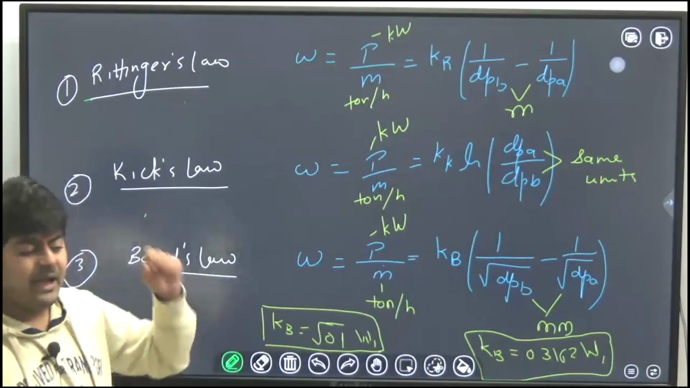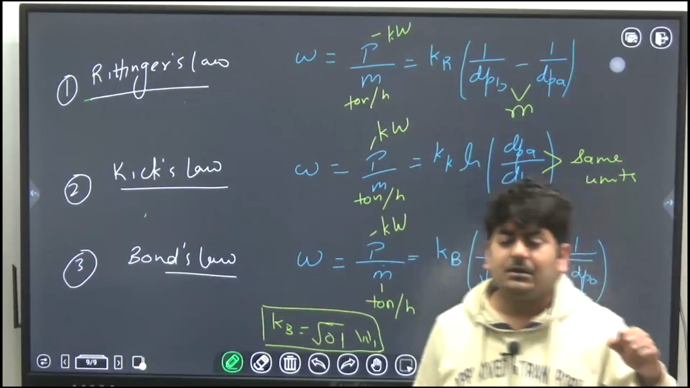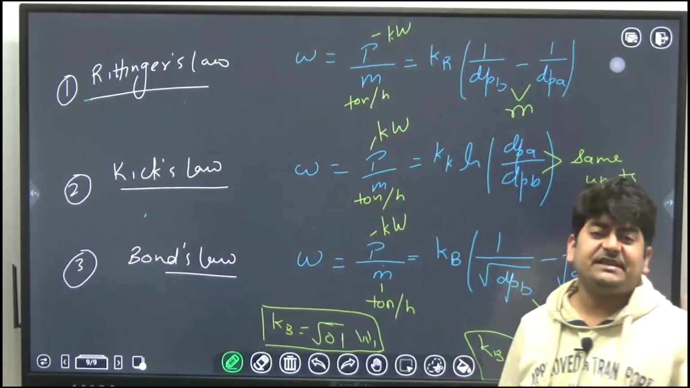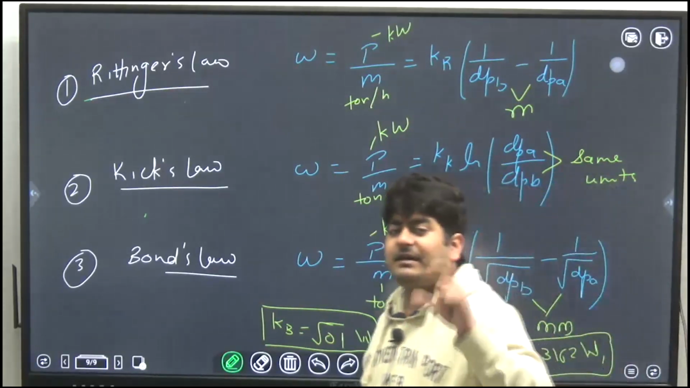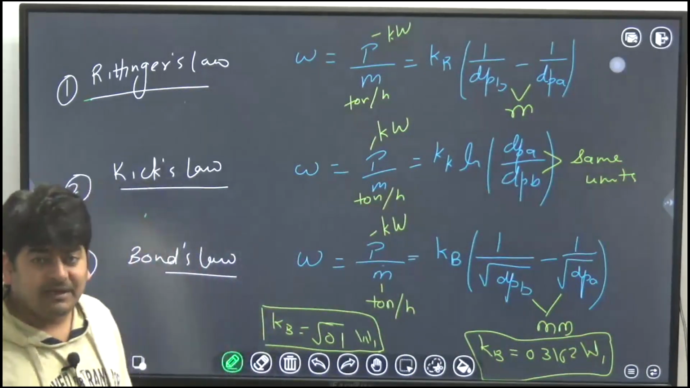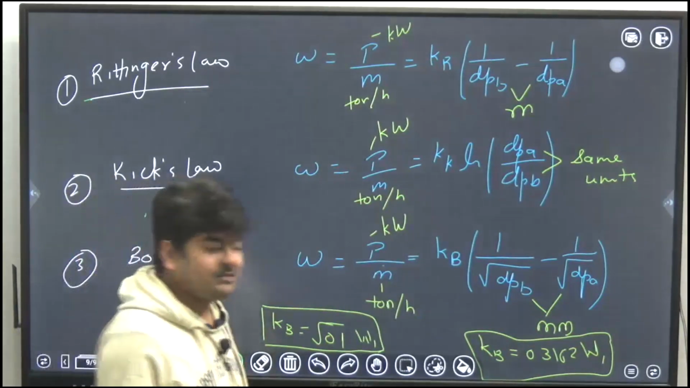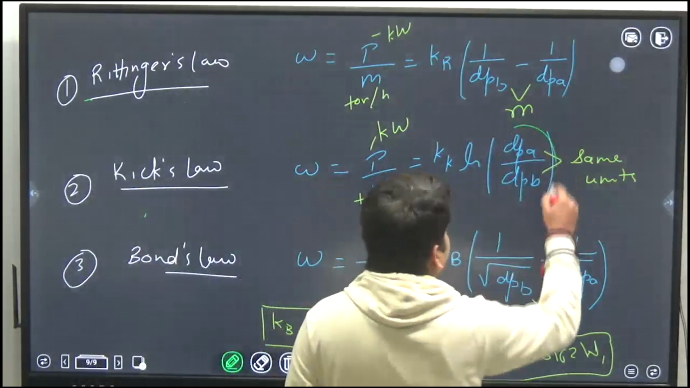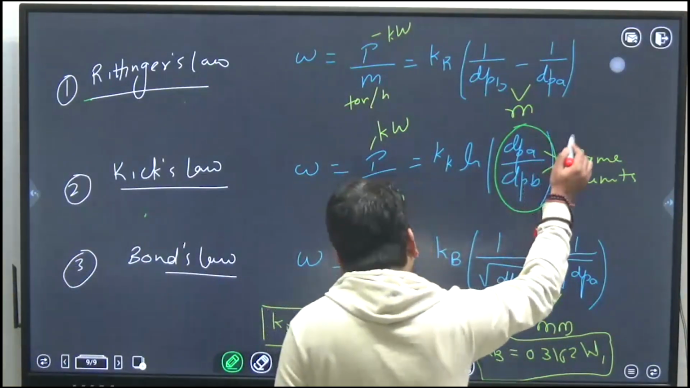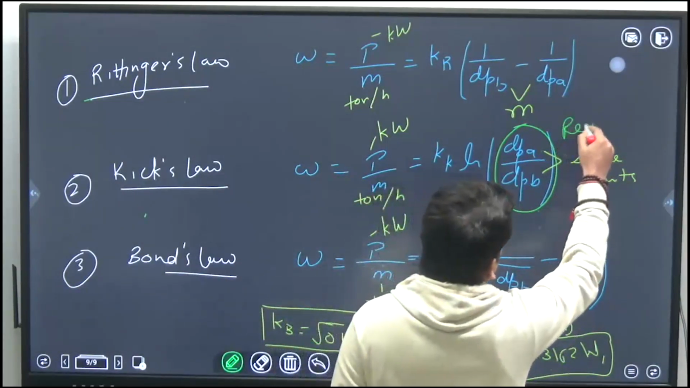Kick's law: energy required for crushing a particle will be the same for the same reduction ratio, irrespective of their initial size. Okay, means if the reduction ratio is the same, then the energy required for crushing has to be the same. And what is the reduction ratio? The diameter of feed to the diameter of product is called the reduction ratio.